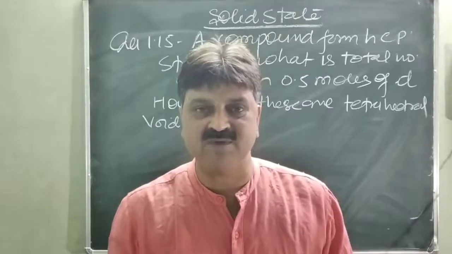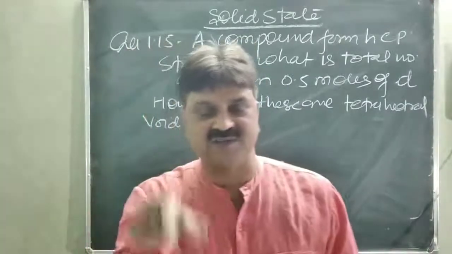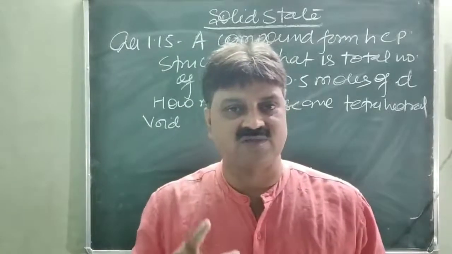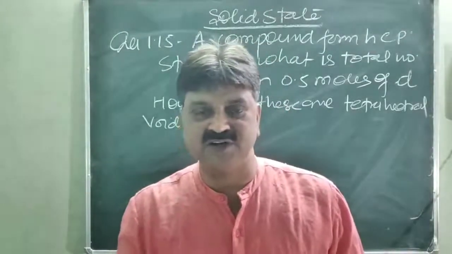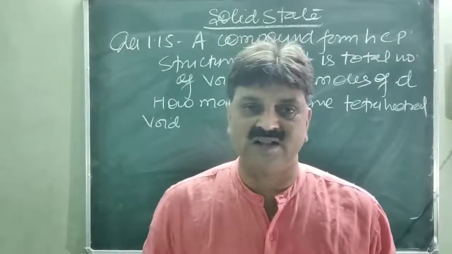If N atoms, or spheres, are present in the crystal, the number of octahedral voids is N simply. And the number of tetrahedral voids is equal to twice the octahedral voids. This is 2N. Is it clear? Octahedral means a void surrounded by 6 atoms, tetrahedral means 4 atoms. So by arranging the atoms in 3 dimensions or 2 dimensions, two types of voids are created, octahedral and tetrahedral.